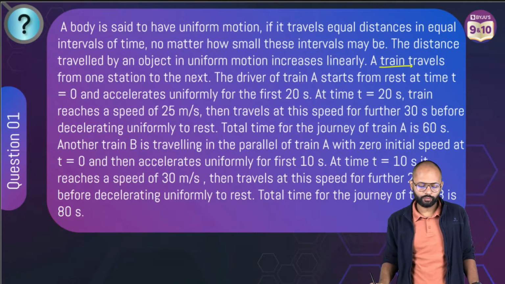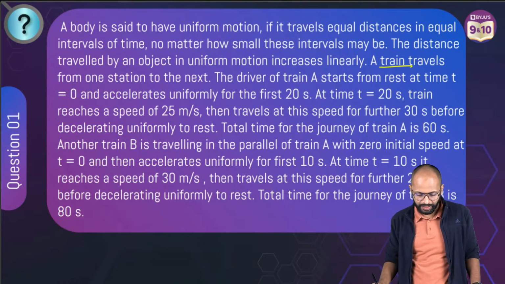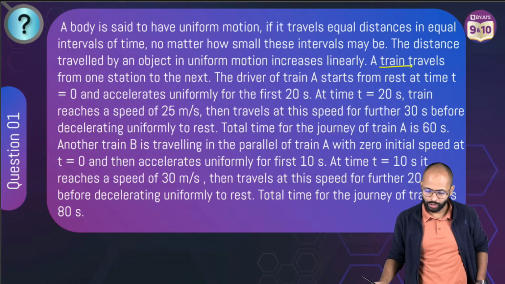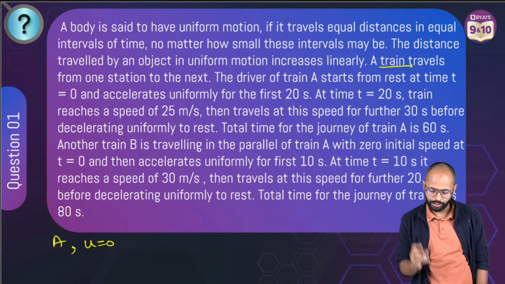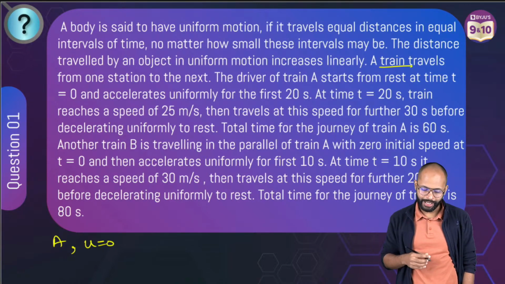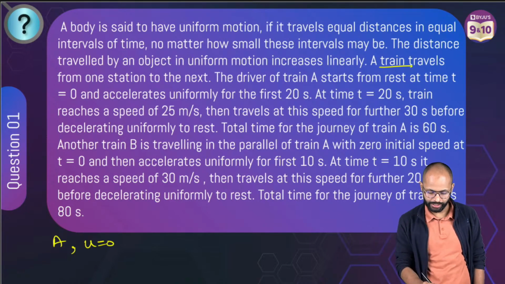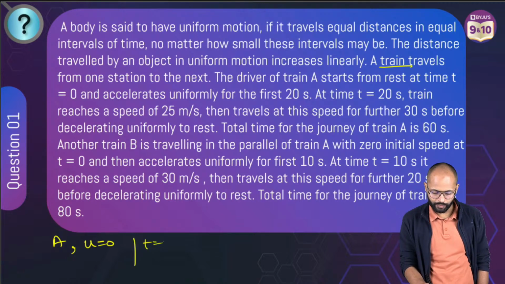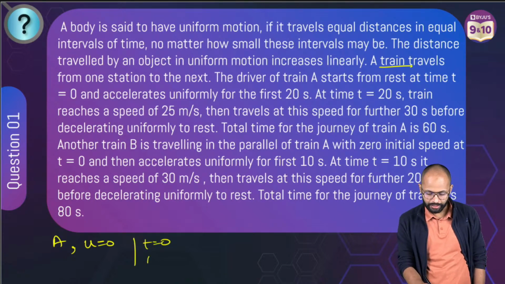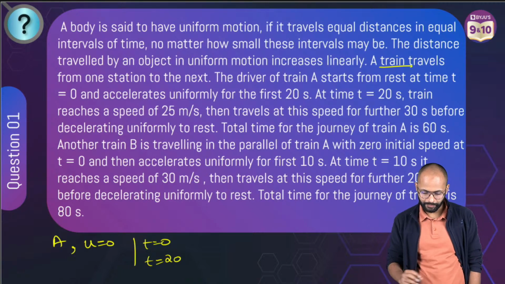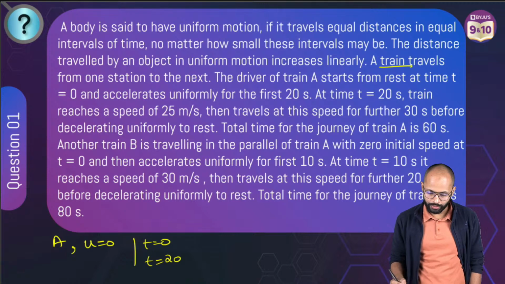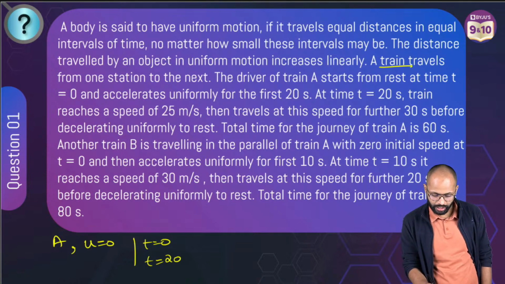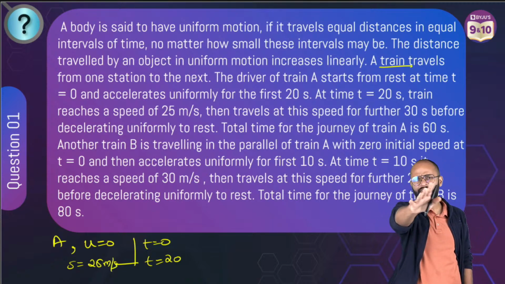A train travels from one station to the next. Okay, now it is talking about a train. The driver of train A starts from rest, so u is equal to 0, at time t equal to 0, and accelerates uniformly for the first 20 seconds. So at t equal to 0 we have u equal to 0, and till t equal to 20 it accelerates uniformly. At time t equals 20, what is the speed of the train? 25 meters per second. So at 20 seconds we have 25 meters per second.